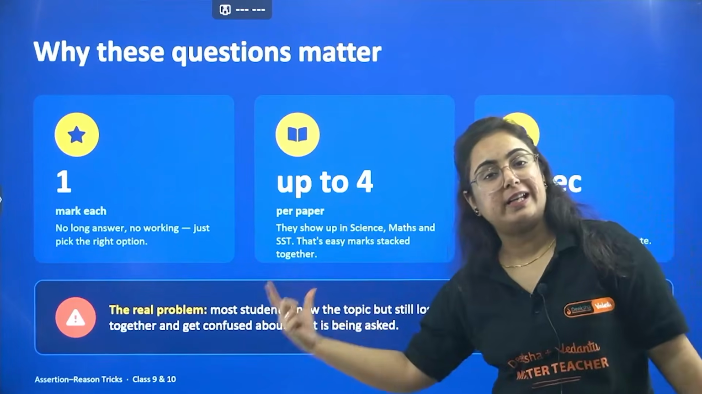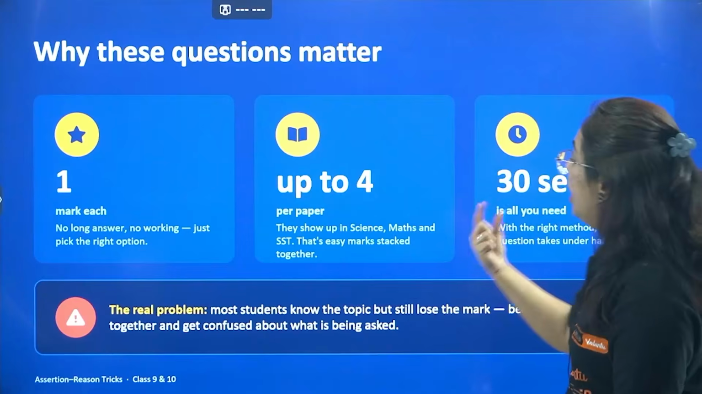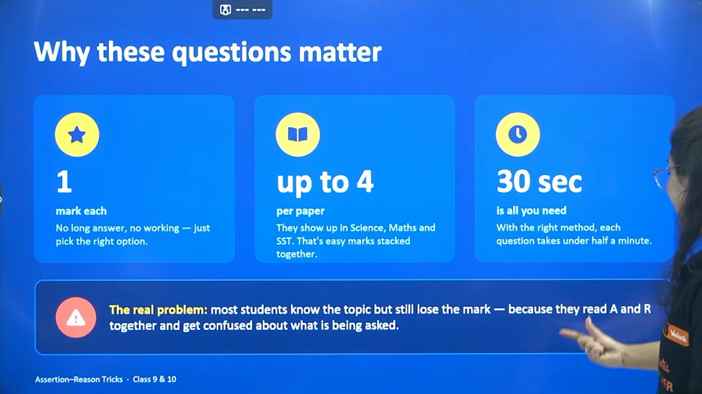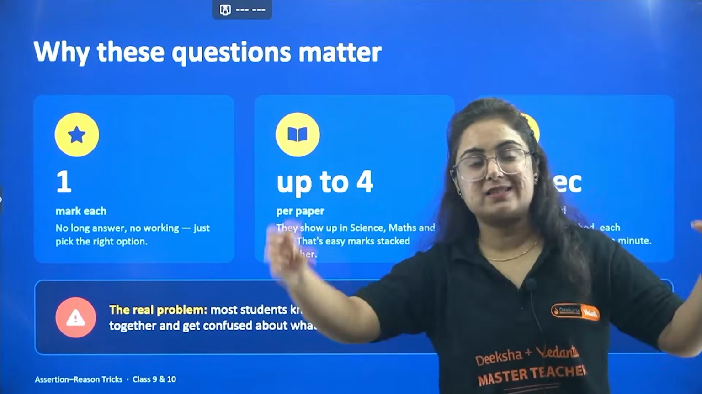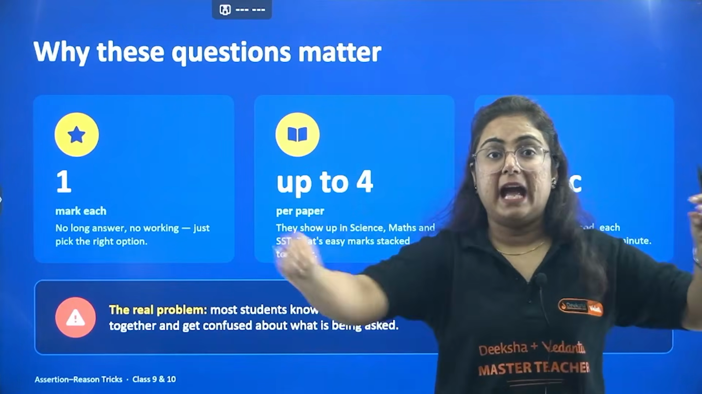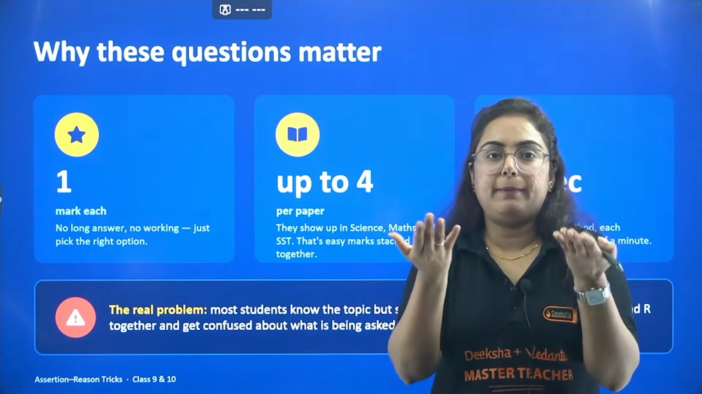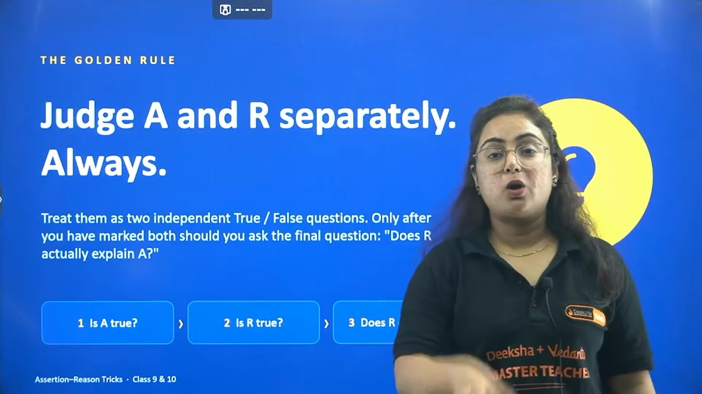You know what the real problem is? What is the real problem that students face? Most students know the topic but still lose the mark because they read A and R together. They read it as one statement. They read A and in continuation they read R. Now you might be thinking, ma'am, to solve we have to read it, but there is a method, the golden rule.